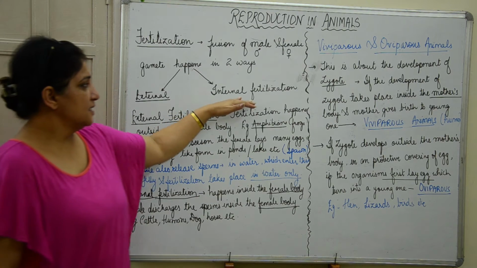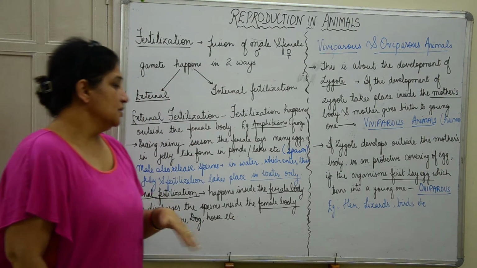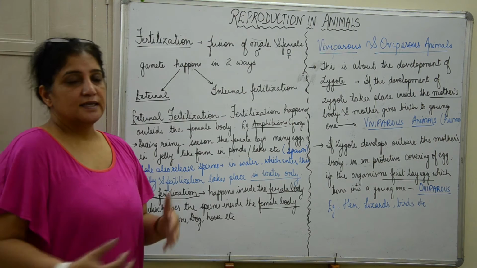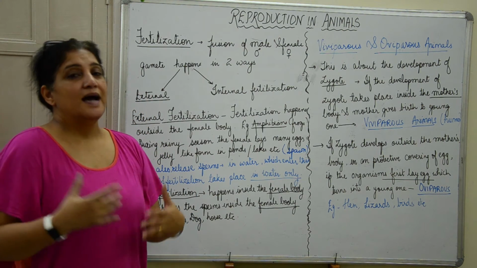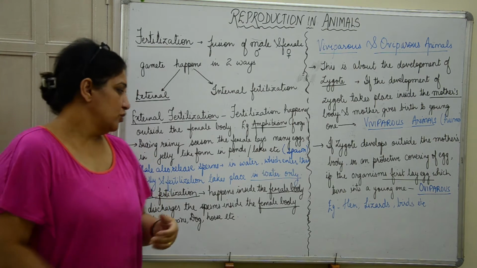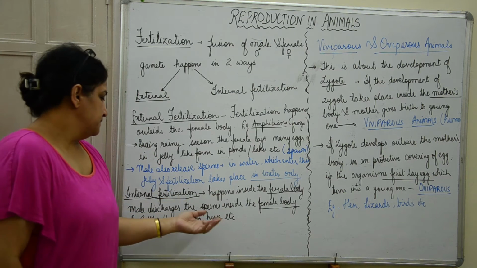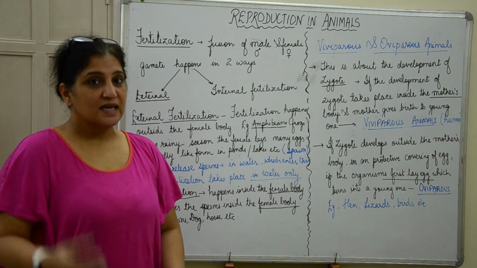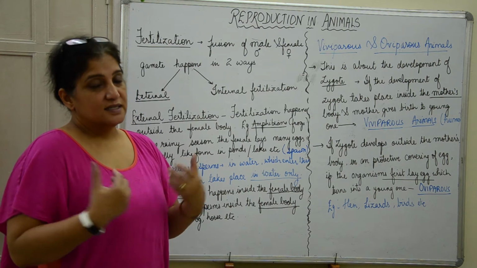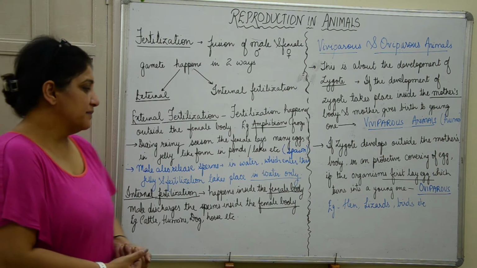The next kind is internal fertilization. The name itself tells it: it happens inside the female body, or the fusion of gametes happens inside the female body. The male discharges its gamete inside the female body, and this is where the fusion of both the gametes happens.